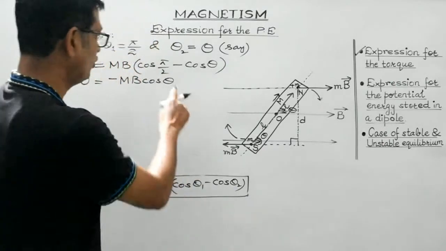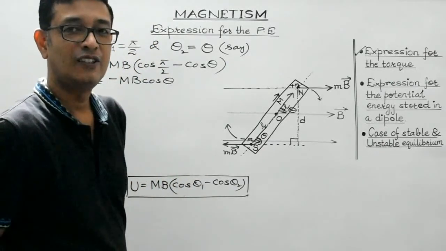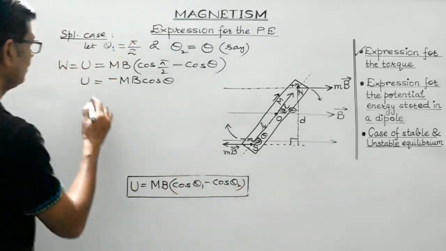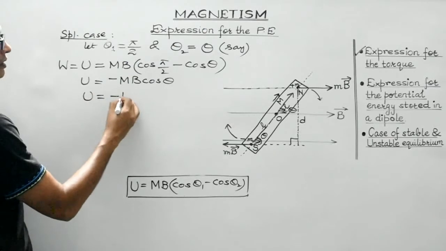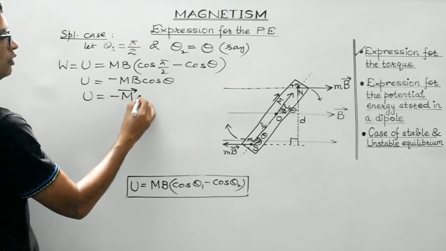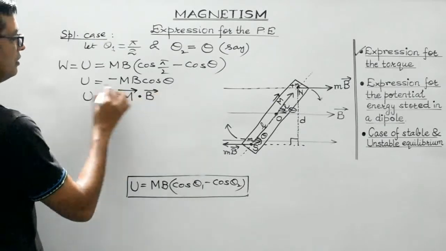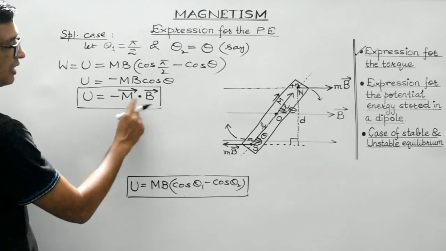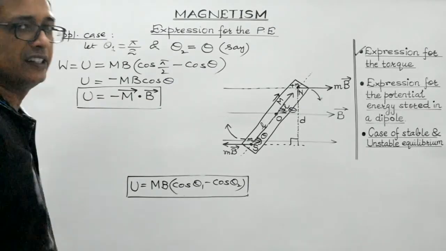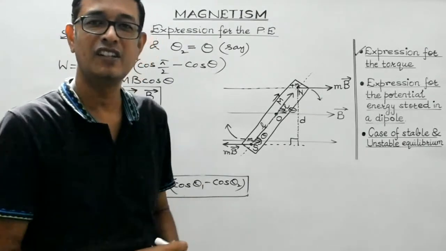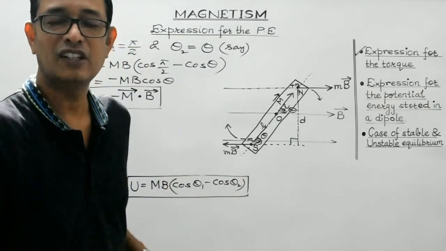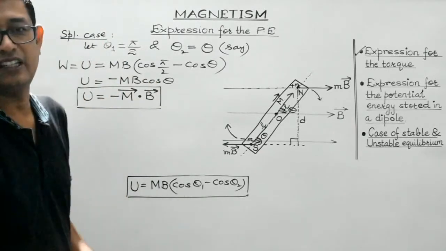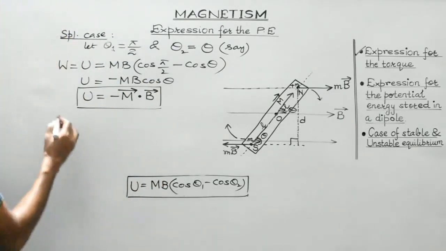So theta, as you are aware, is the angle between m and B. So it can be represented as the dot or the scalar product of m vector and B vector. So U is equal to minus m vector dot B vector. Now as you are aware, students, the dot or the scalar product of two vectors is always a scalar quantity. We are aware, work done, potential energy or any form of energy, these are all scalar quantities, right? So this is the representation in form of scalar product. Now there are some sub cases.